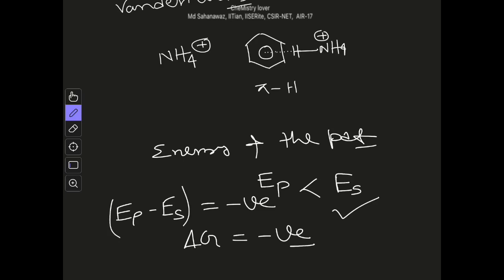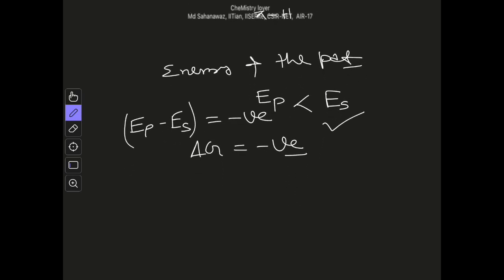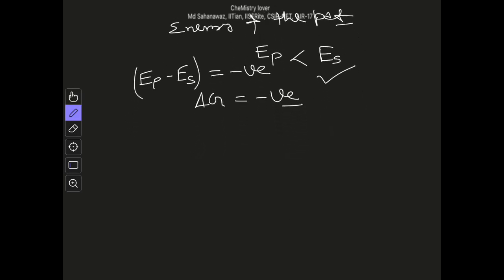That's why the reaction is thermodynamically favorable. But the interesting thing is, not all reactions which are thermodynamically favorable will happen for sure. The reaction may be thermodynamically very much favorable, but kinetics may be very slow and the reaction may not occur. So both thermodynamics and kinetics are important. First in this video we will talk about thermodynamics, and then we will talk about kinetics, right? So what is thermodynamics basically?